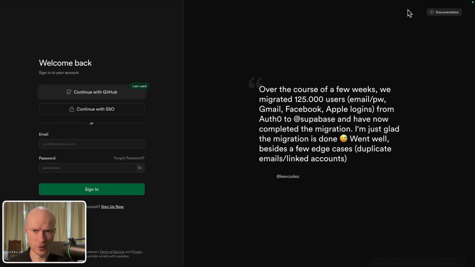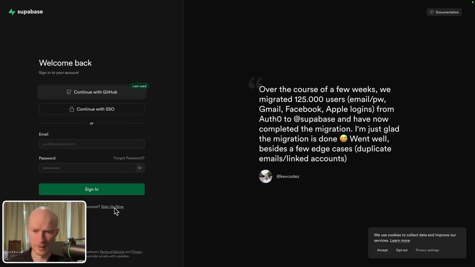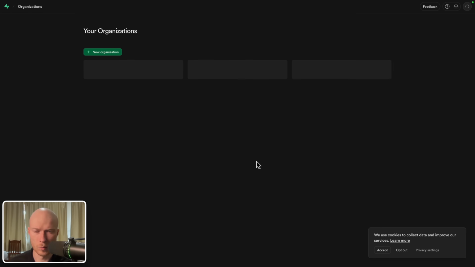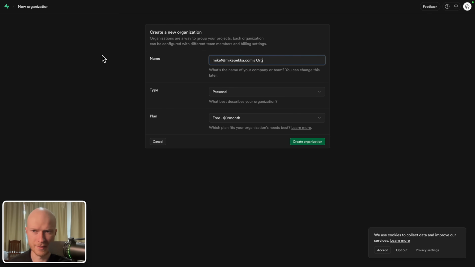Just click on Start Your Project. And then here click on Sign Up Now and enter your email address and everything else that you need for the account creation. Then once you've created your account, you will receive an email where you can confirm your email address, and then you will automatically be redirected to this page right here. There you have to create a new organization. I'm calling this Mike's organization. You can call it whatever you want. And for the plan, I choose free. And then you click on create organization.